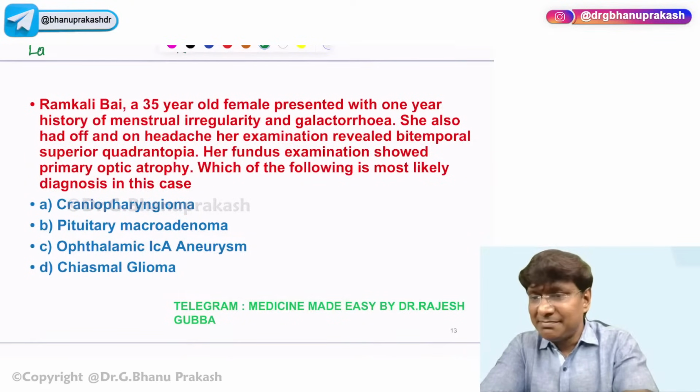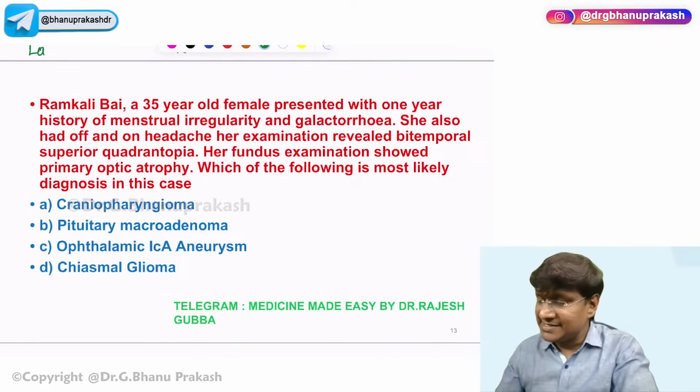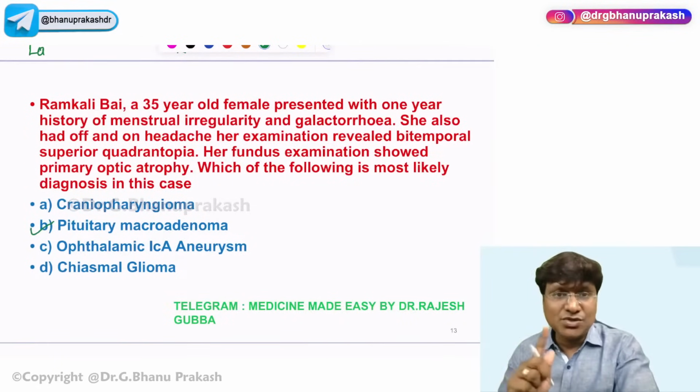Yeah, so there is bitemporal superior quadrantanopia. Very good. So now the answer in this question is the pituitary macroadenoma. It is not craniopharyngioma, right? Why? I will tell you.